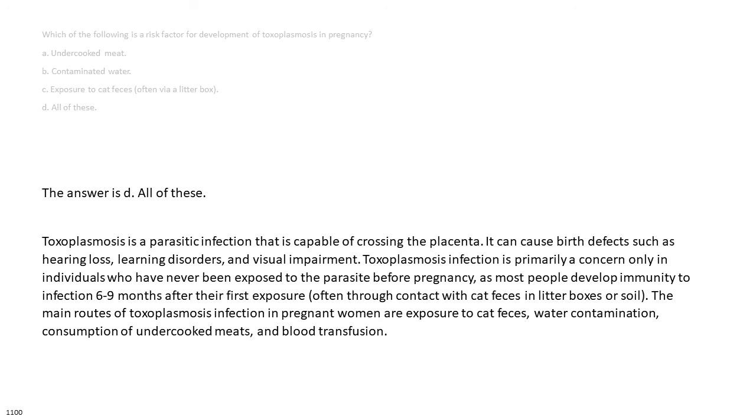The main routes of toxoplasmosis infection in pregnant women are exposure to cat feces, water contamination, consumption of undercooked meats, and blood transfusion.